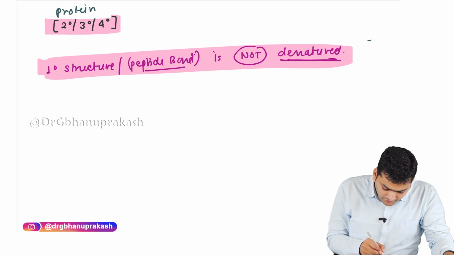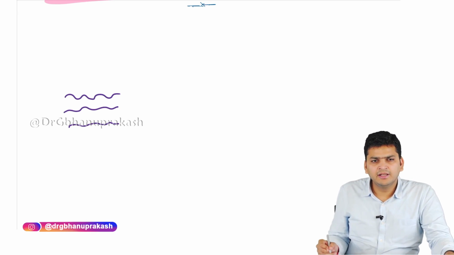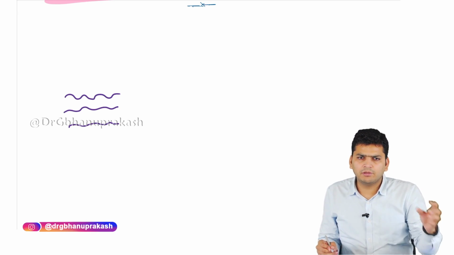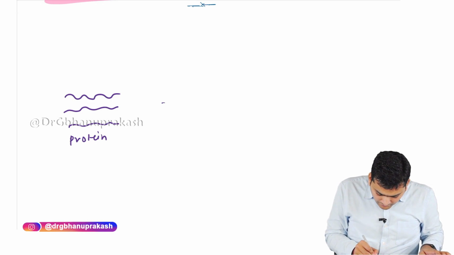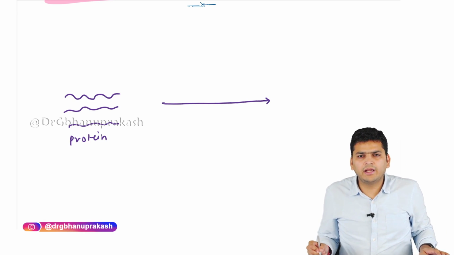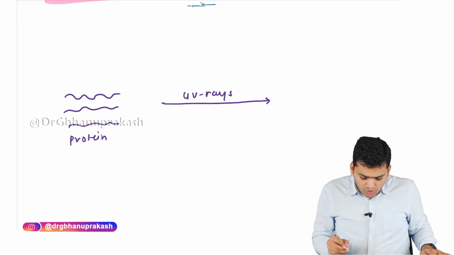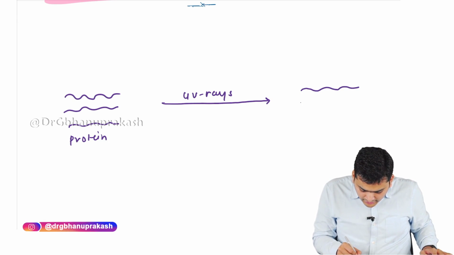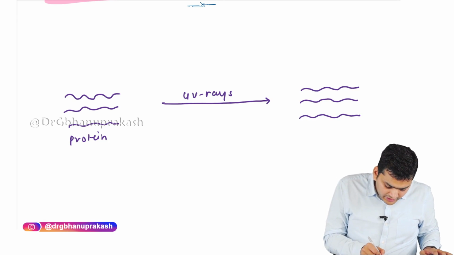Okay. Now once we have understood this concept, let's apply it here. For example, let's say these are the protein molecules in the secondary, tertiary or quaternary structure that are there in our epidermis. Now when we go to sunlight, sunlight contains UV rays, which are denaturing agents, right? What you will notice is that when these protein molecules are exposed to the sunlight, there is no alteration in the structure.